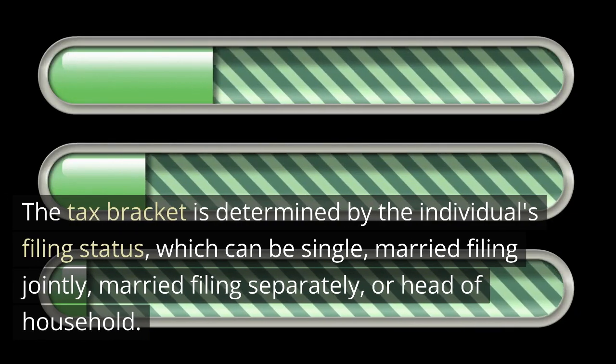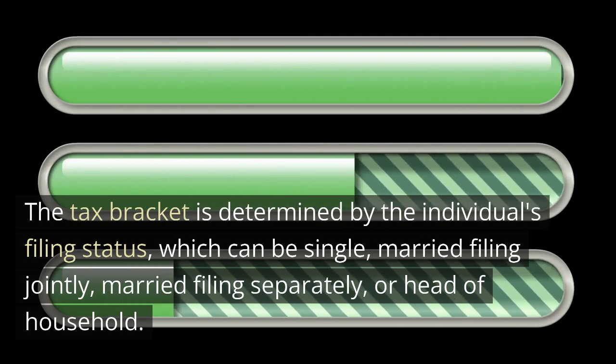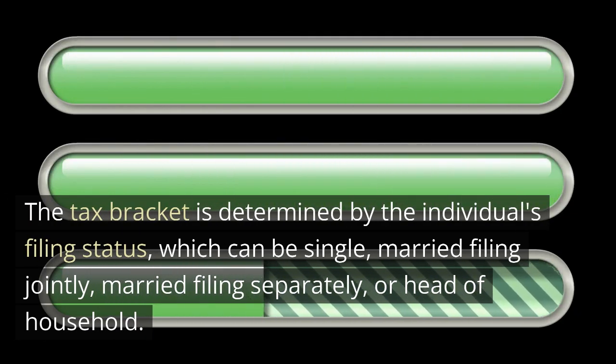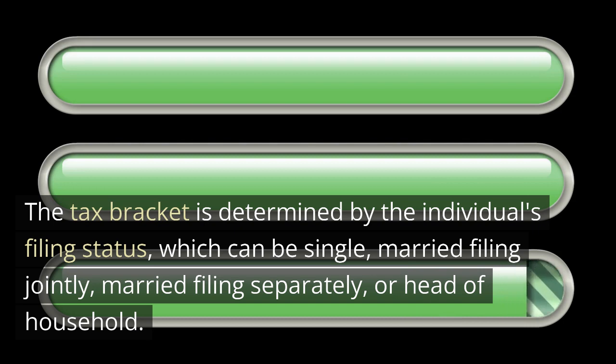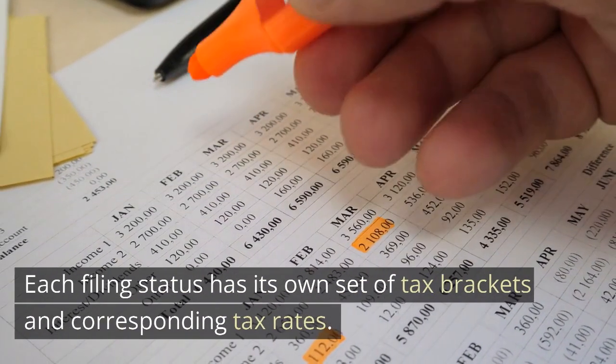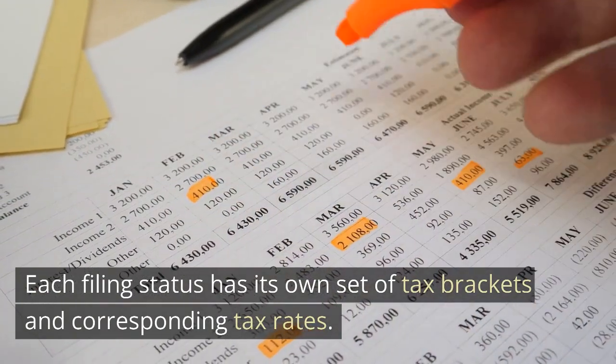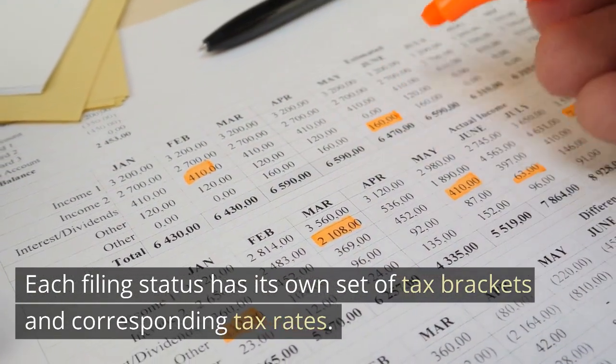The tax bracket is determined by the individual's filing status, which can be single, married filing jointly, married filing separately, or head of household. Each filing status has its own set of tax brackets and corresponding tax rates.